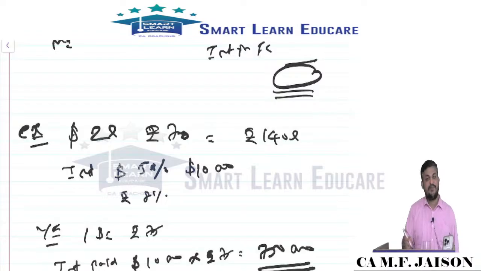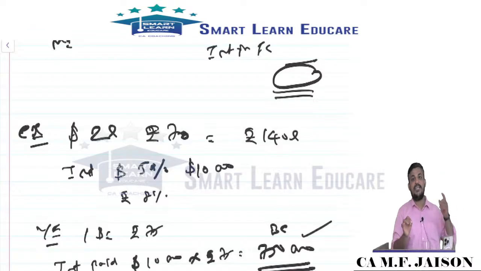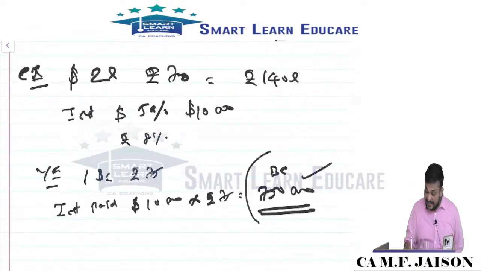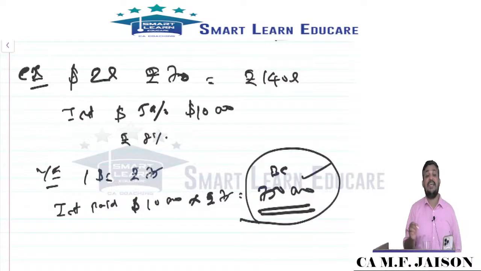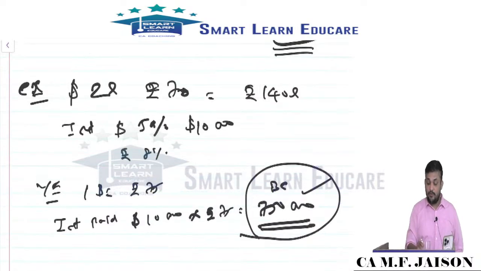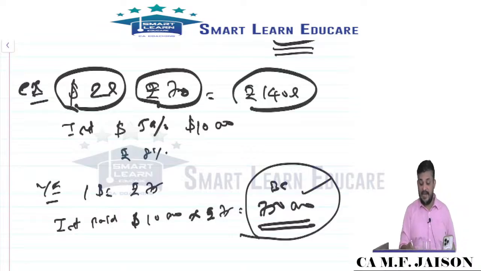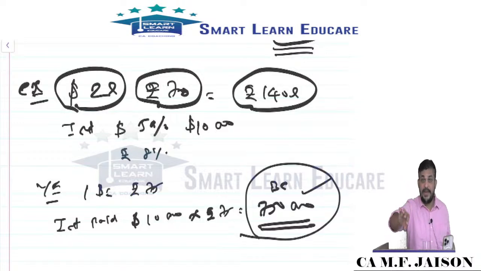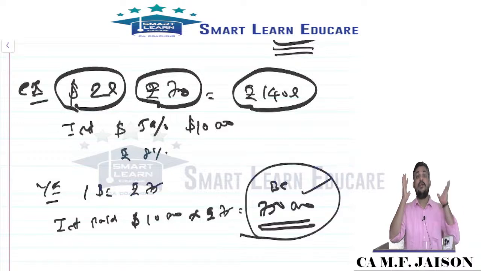This 7,50,000 is anyway interest borrowing cost, no doubt. Actual interest payment is borrowing cost. Now apart from this interest cost, there is an exchange loss. What is the exchange loss? The $2 lakh which was originally converted at 70 rupees as 140 lakhs should now be increased to 150 lakhs. Even though we are not repaying the loan, it should be restated to 150 lakhs.